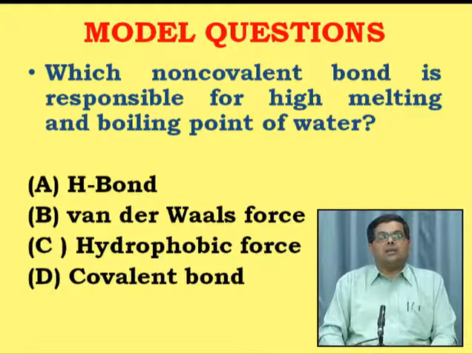So D can be ruled out and the possibility is either A, B or C. As far as B and C are concerned, they are weaker bonds than the hydrogen bond. So if covalent bonds are intact, the boiling point of water will be increased only due to the presence of the hydrogen bond, because when you start boiling the water, initially the van der Waals force and hydrophobic force will be disrupted.